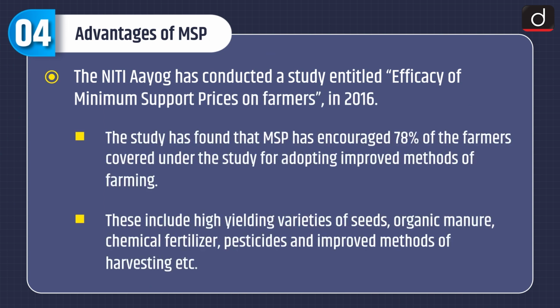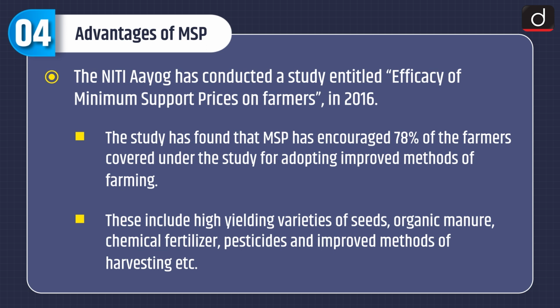Now let's discuss about advantages of MSP. The Niti Aayog has conducted a study entitled Efficacy of Minimum Support Prices on Farmers in 2016. The study has found that MSP has encouraged 78% of the farmers covered under the study to adopt improved methods of farming.